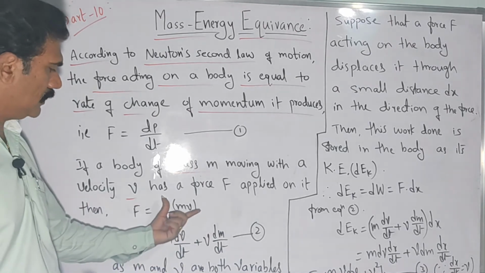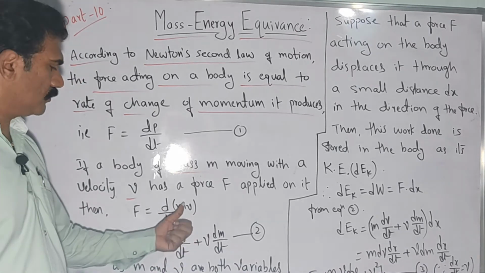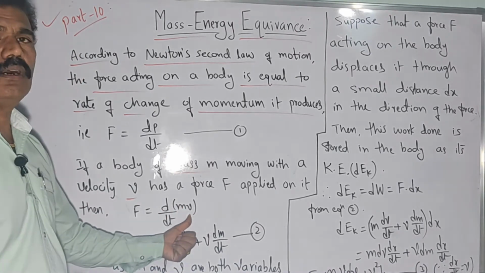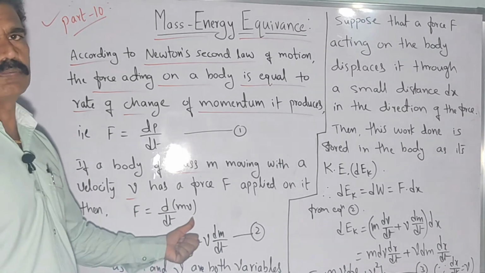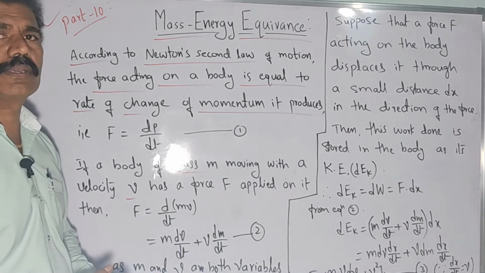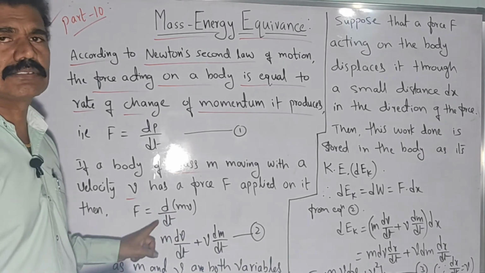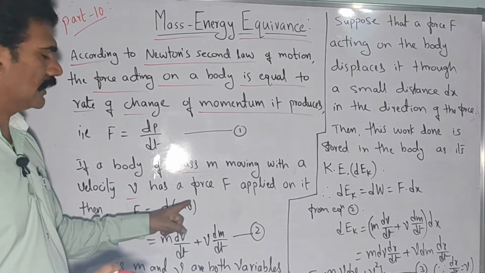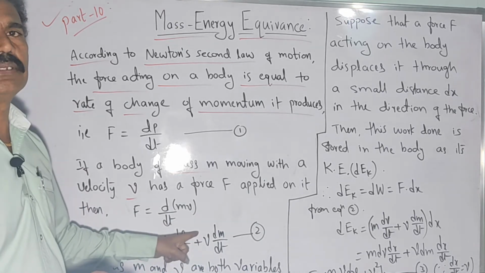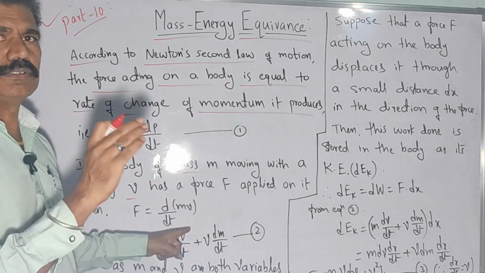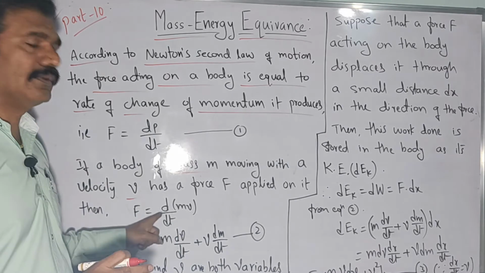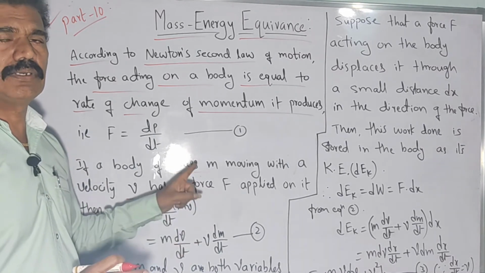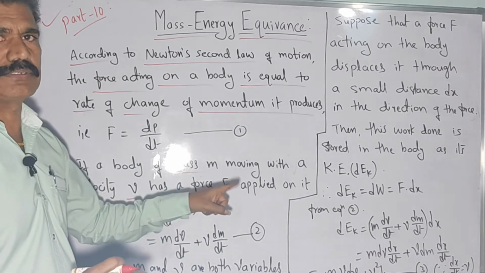This can be applied by assuming both mass and velocity are variable quantities. But in fact in Newtonian mechanics, mass is considered as constant, an absolute quantity, so only the rate of change of velocity dv by dt is considered, which is acceleration. Then you will get force is equal to m into dv by dt, which is nothing but m into a. That's it.